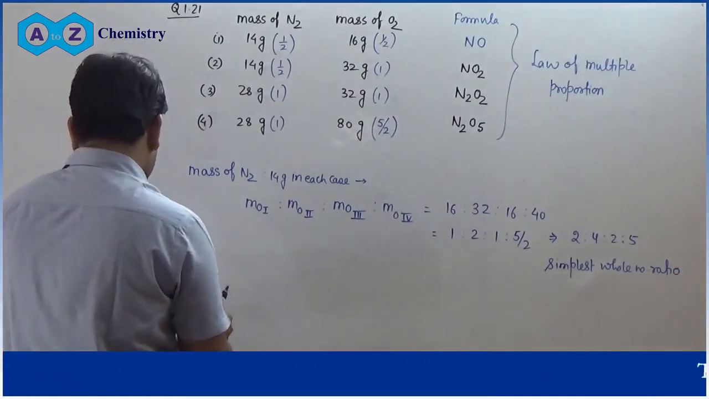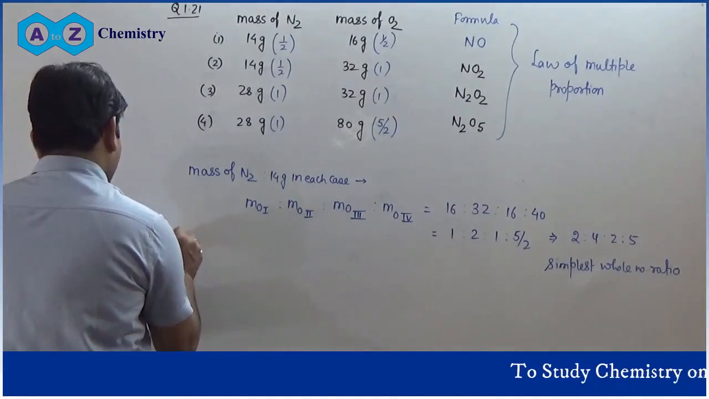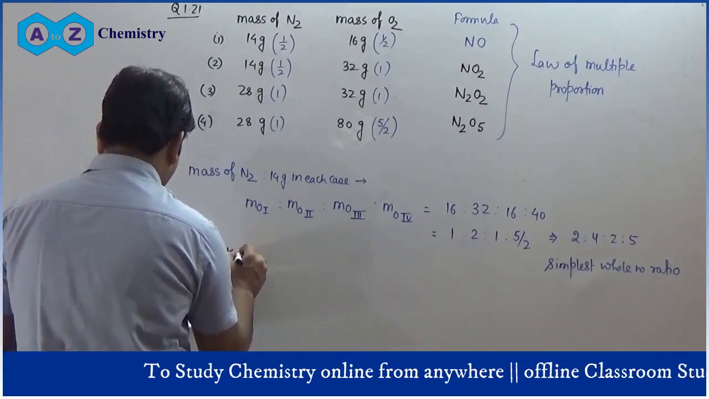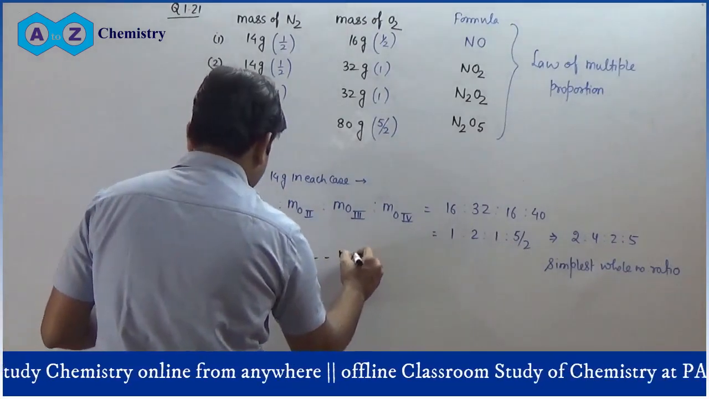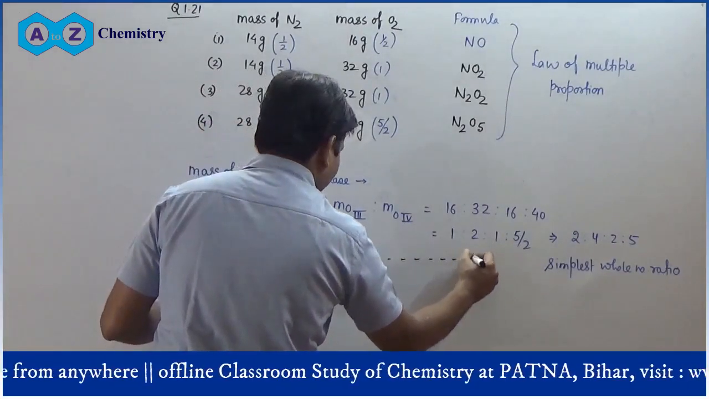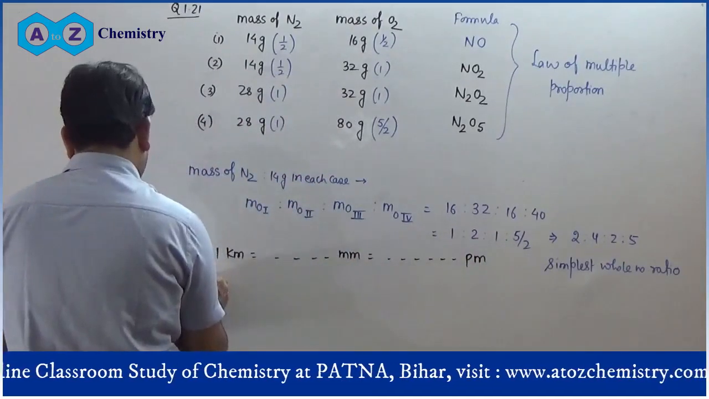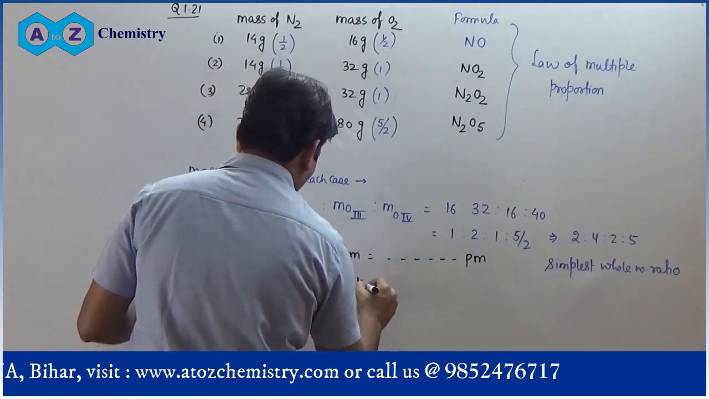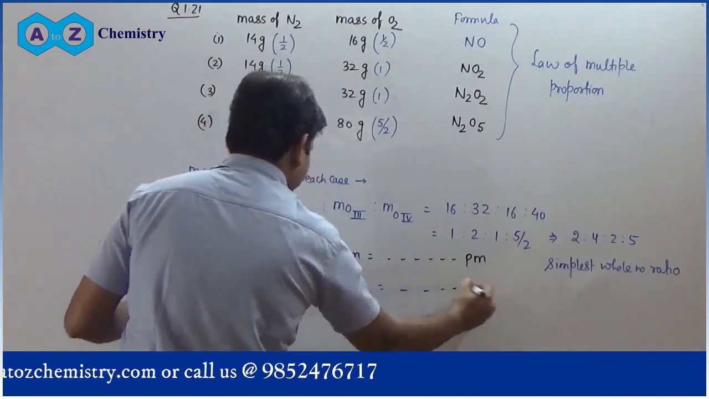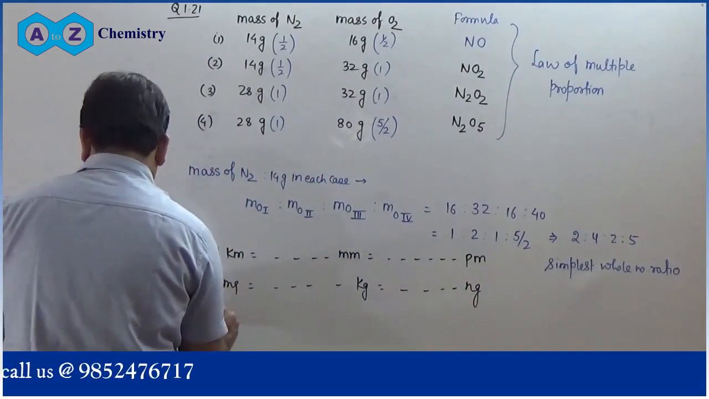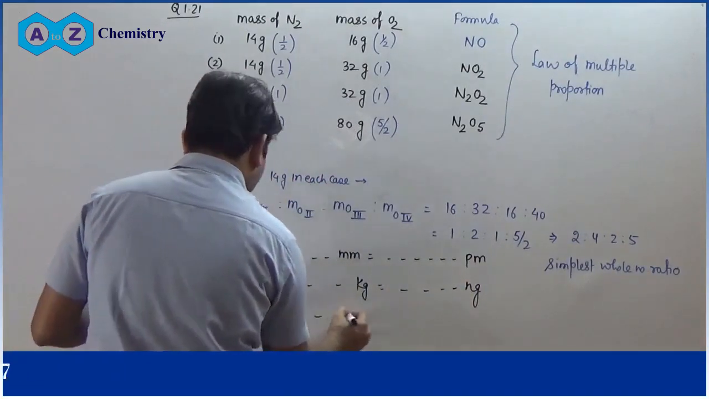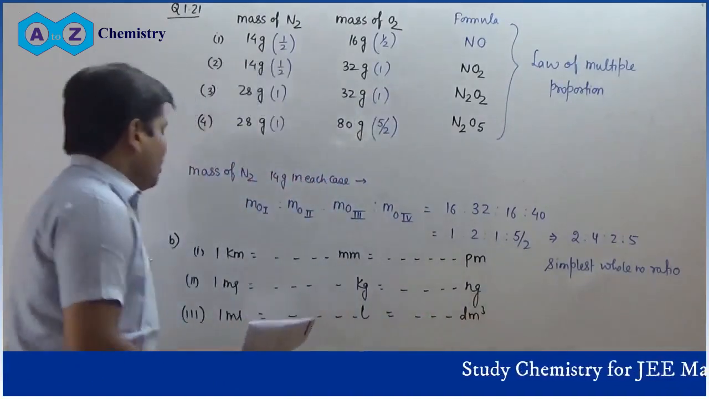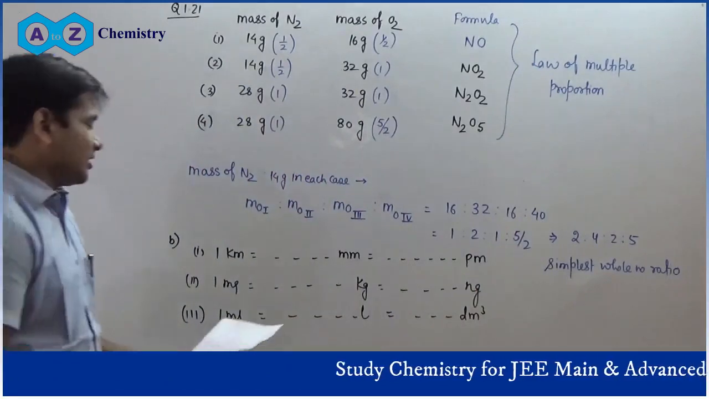Now there is a B part also. In the B part we have to fill in the blanks. First option: 1 kilometer is equal to blank millimeter, and that is equal to blank picometer. Second option: 1 milligram is equal to blank kg, and this is equal to blank nanogram. Third option: 1 milliliter is equal to blank liter, and blank decimeter cube. What is 1 kilometer in millimeter?